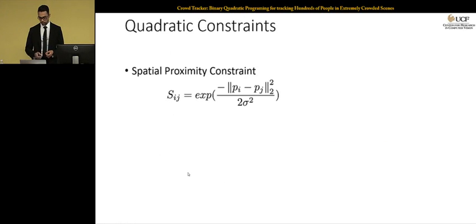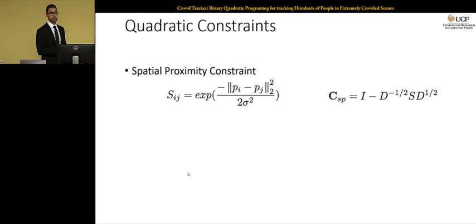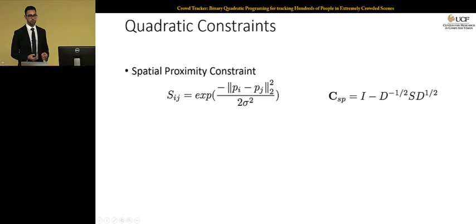For the quadratic cost, this is the equation for the spatial proximity constraint. Given two candidate locations, the closer they are, the higher the cost you pay. However, if you use the matrix S by itself, S is not positive semi-definite, which makes your optimization non-convex. So what we do instead is take the normalized Laplacian matrix. This trick has the same effect as what we want, but at the same time C_SP is now PSD.